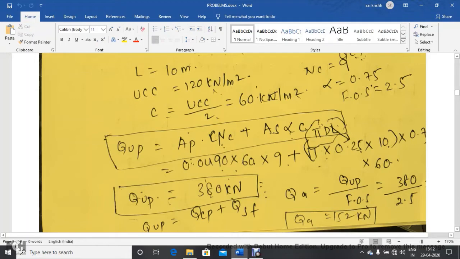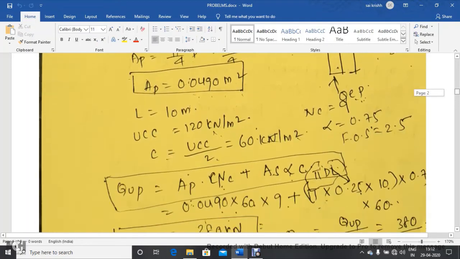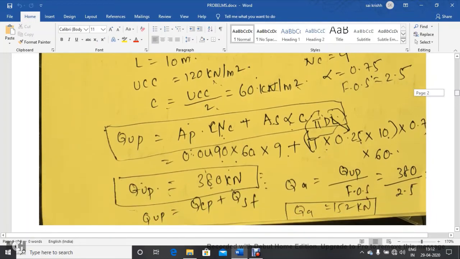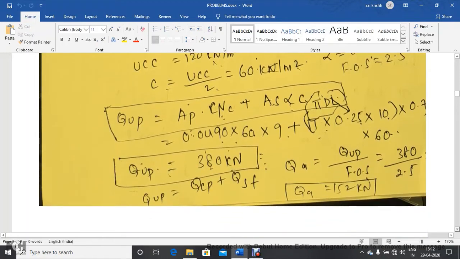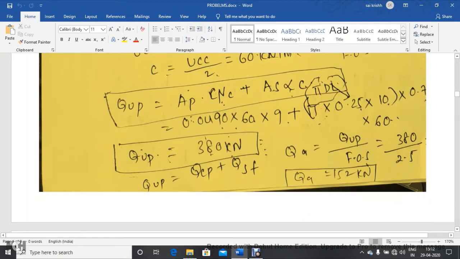So now we'll substitute the area of the pile as 0.0490. Already this value we have calculated as 0.0490 is the area of the pile, the cohesion value is half of the unconfined compressive strength, and Nc bearing capacity factor is 9. Again I will substitute pi, diameter is 0.25, length is 10, multiplied by adhesion factor 0.7 into cohesion 60. If you substitute all these terms in this equation, you will get the ultimate bearing capacity of the pile foundation by using the static formula as 380 kilonewtons.